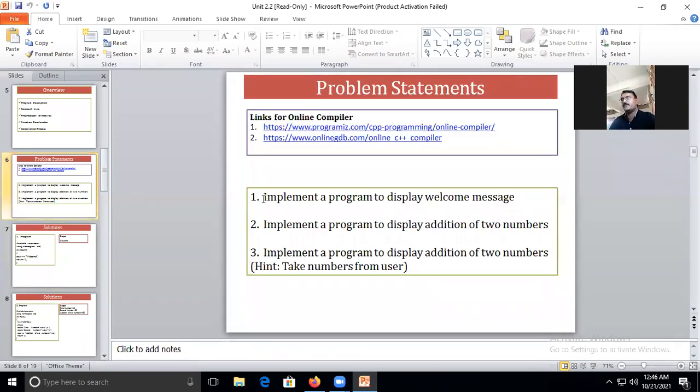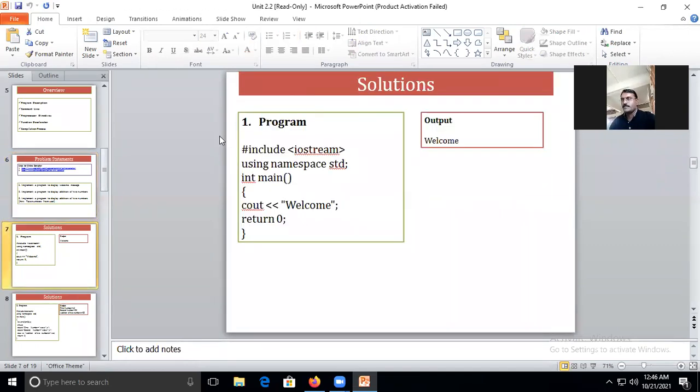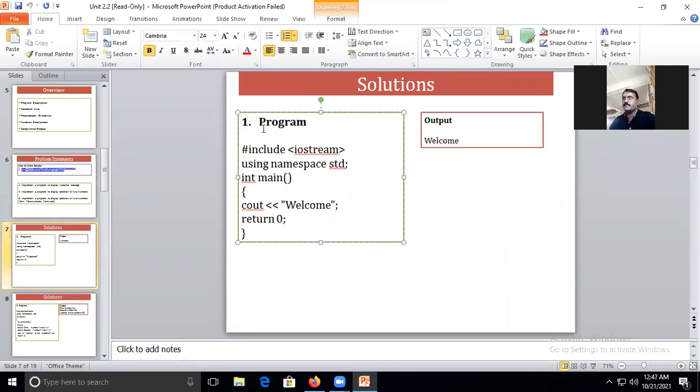On the next line, let's see the solution. Here I have written the first problem statement: implement a program to display a welcome message. And the solution, if you check here, one dot program. So I have given the heading as solution, and the program is written here, and the output.